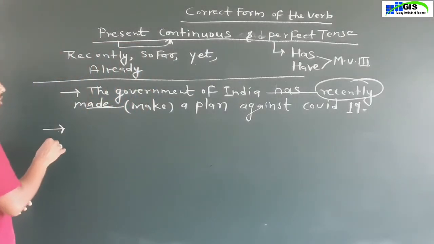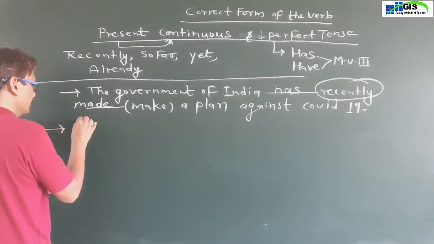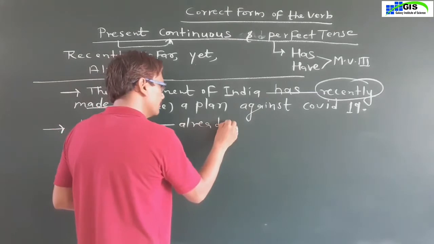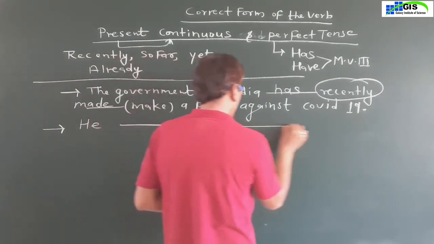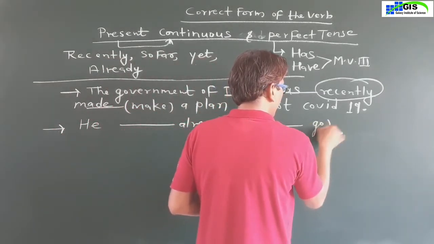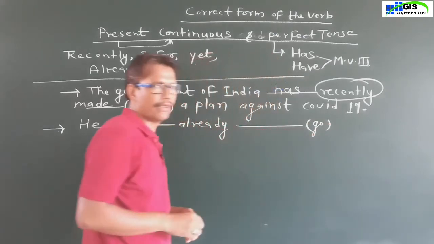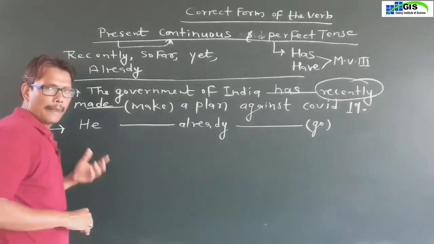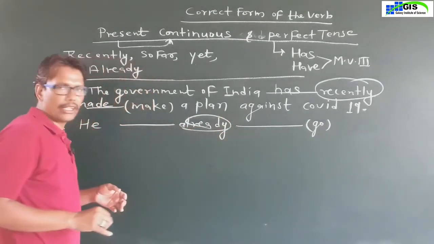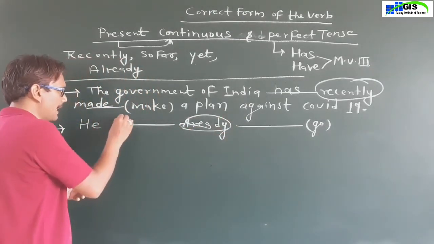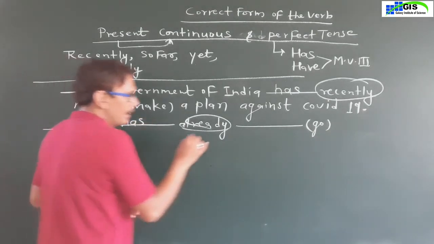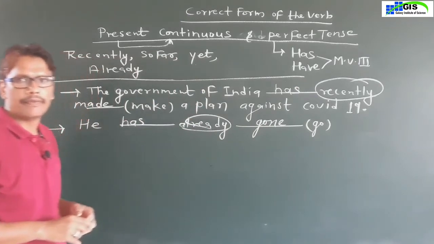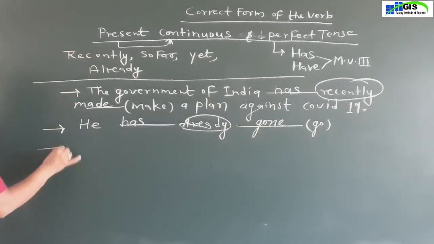Second sentence: he, blank, already, blank, and the first form of the main verb is go. Dear students, the adverb of time is given, already. You will write here has, and the third form of the main verb is gone. Okay, the third sentence is my friend